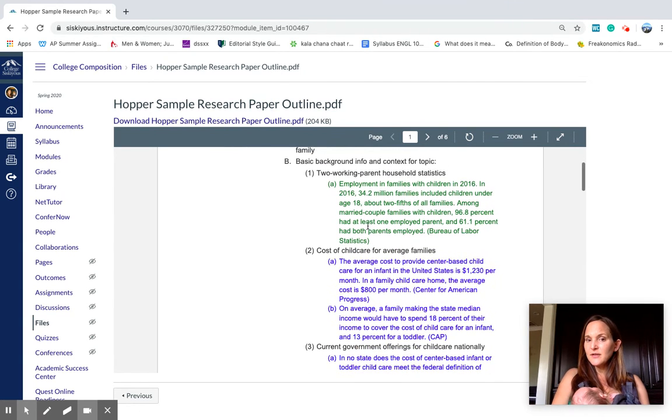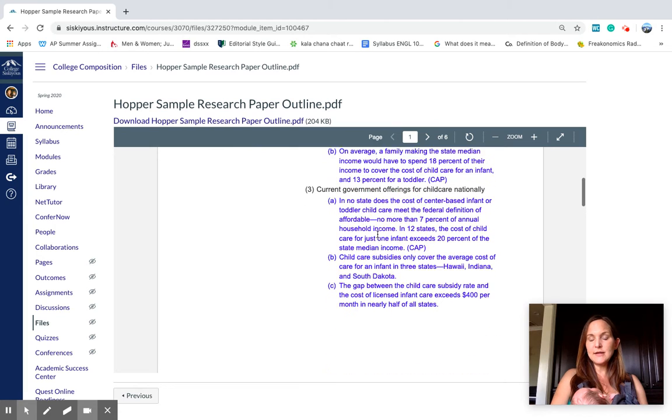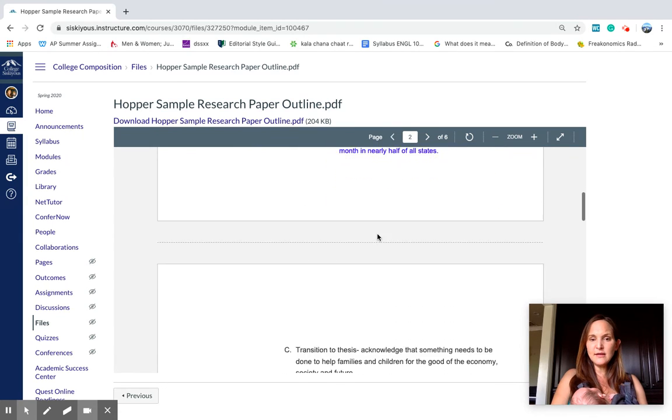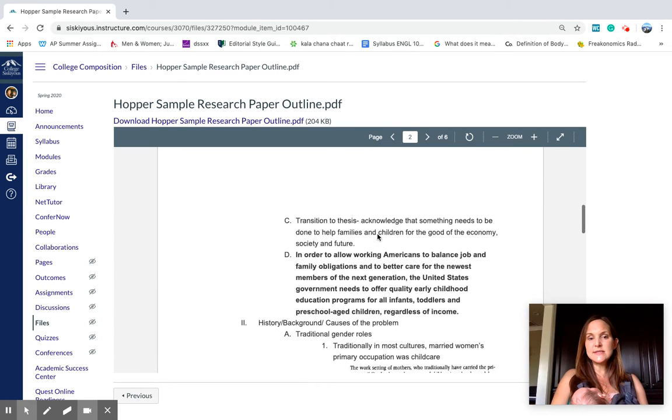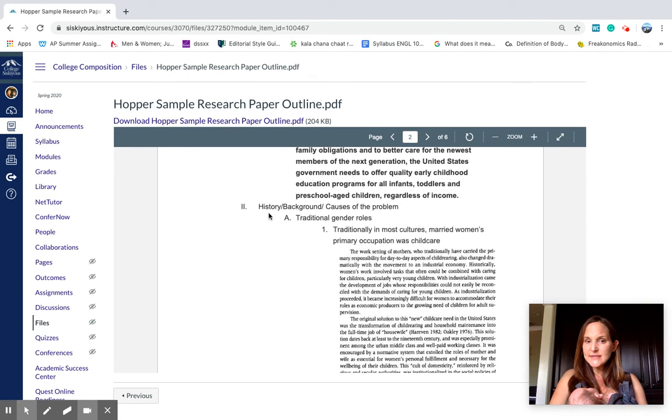And under these lowercase a and b letters, that's where you're going to paste your actual facts. Okay, so I want your quotes that you're going to be using from outside sources that hopefully you found when you were researching for your bibliography. Paste those in where you might use them in your paper. Now, it doesn't have to be entirely complete, but I am looking that you have some evidence in each section at this point. So for instance, under history of background causes of the problem, I'm going to fill in what I think is a cause.